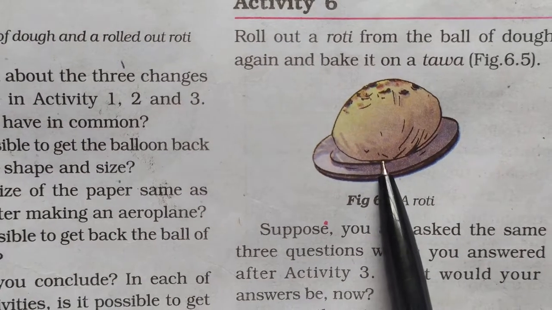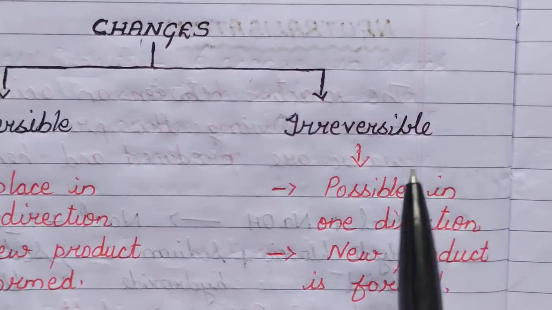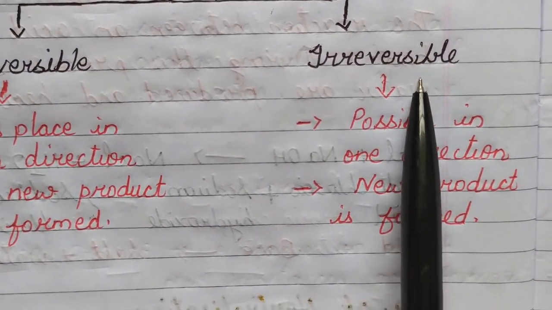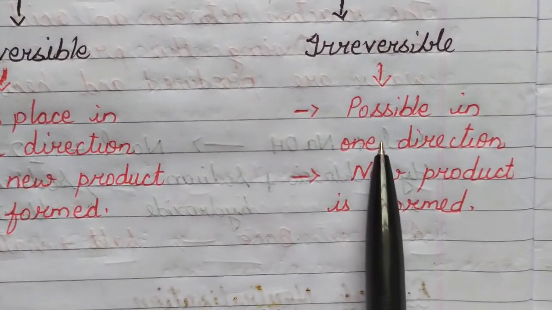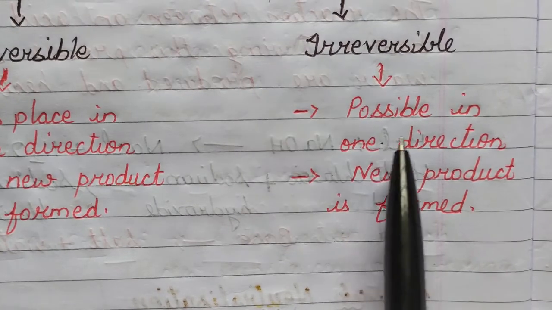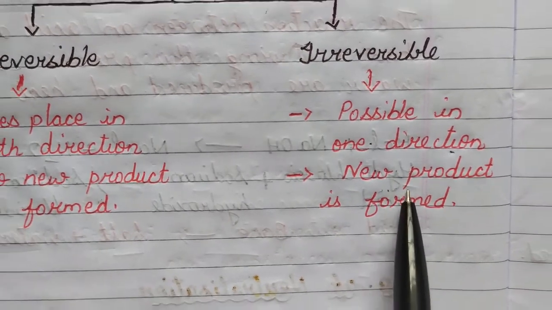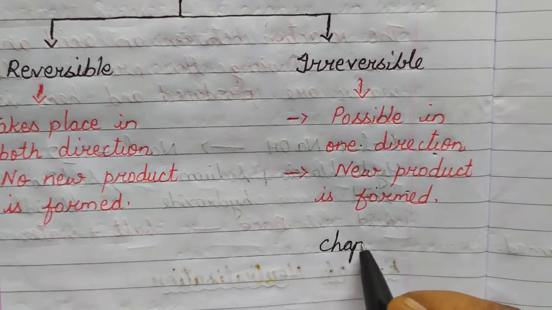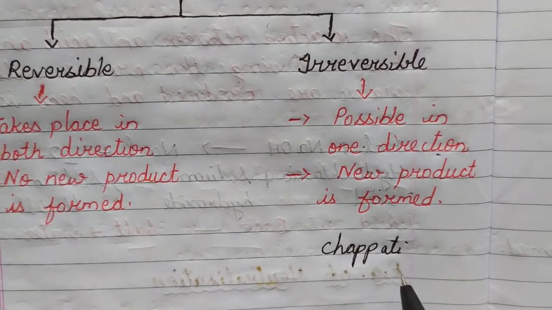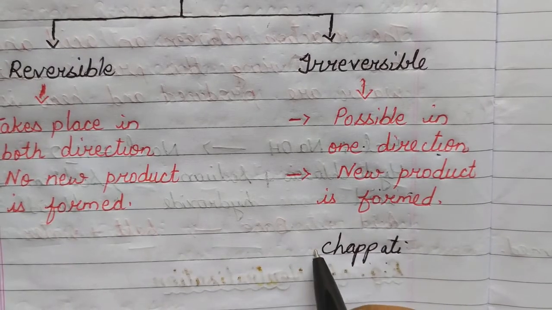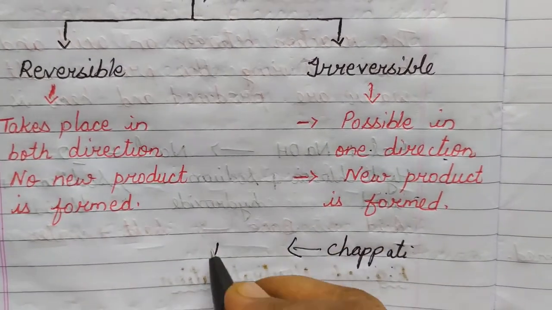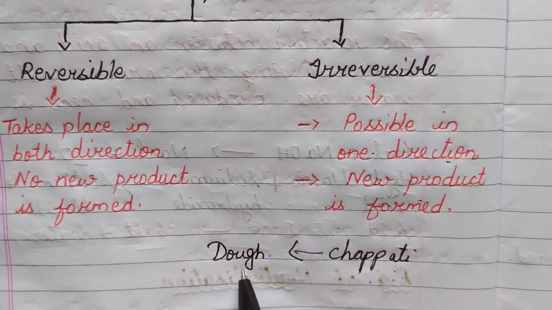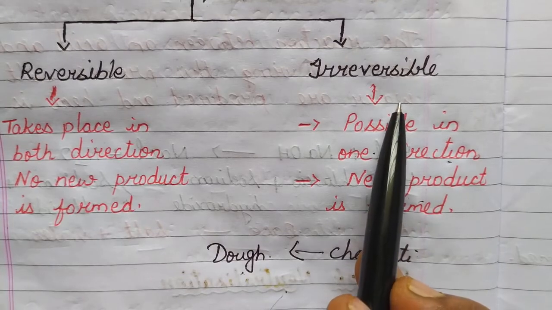So I hope that it is clear to all of you what is reversible change and what is an irreversible change. As you saw in the example, in irreversible change, it is possible only in one direction and new product is formed, like when you are making the chapati. Okay, when you have made the chapati, what is happening? Chapatis are ready. You cannot bring back the chapati back into the dough. It is not at all possible. So it is an irreversible change.